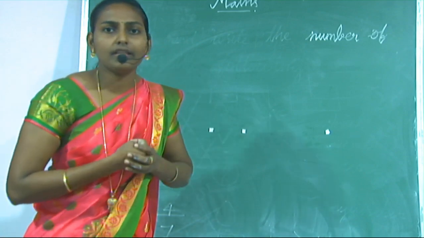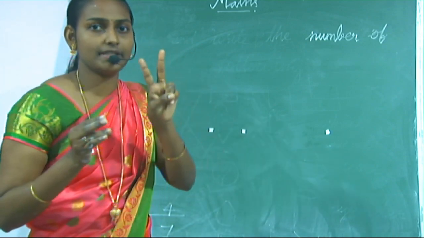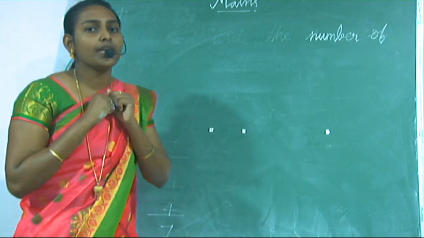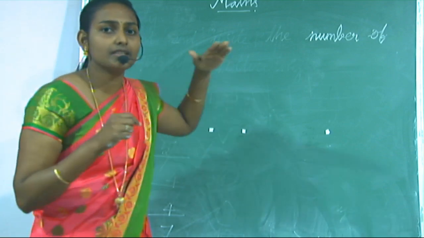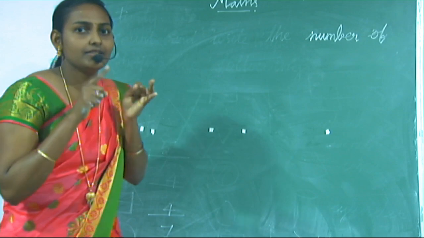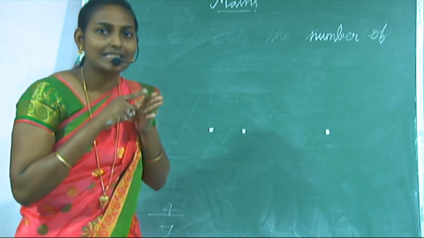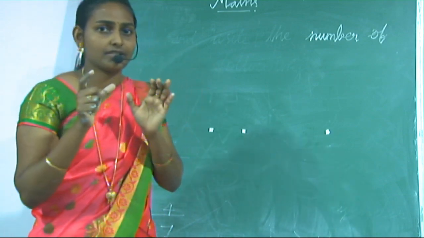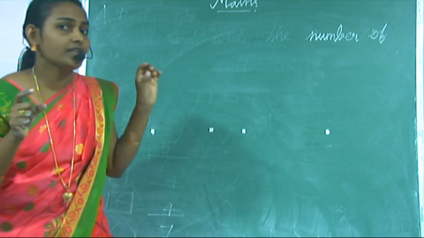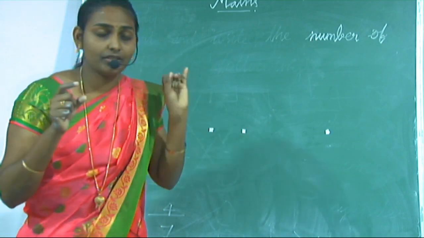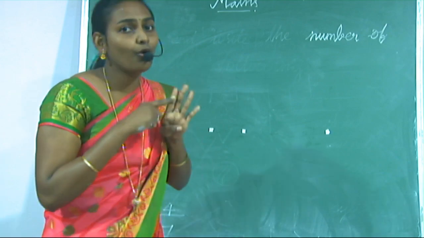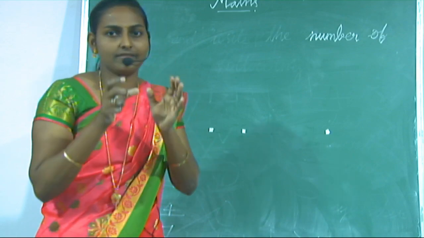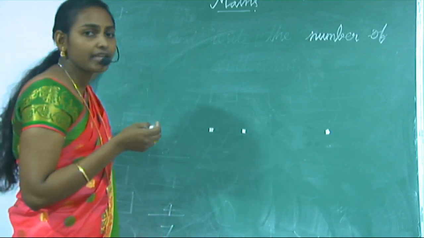Okay. These shapes have two sets. What are they? 2-dimensional shapes and 3-dimensional shapes. First, we learned some 2-dimensional shapes: circle, square, rectangle, triangle and oval. Next we learned some three-dimensional shapes. What are they? Just say sphere, cube, cuboid, cone, cylinder. Okay. We learned objects also. Yes. Next I give a homework.